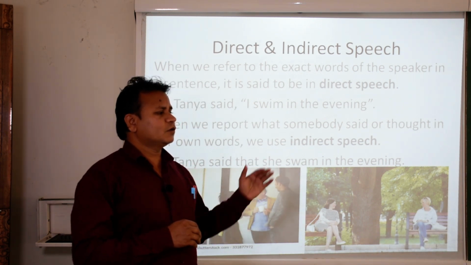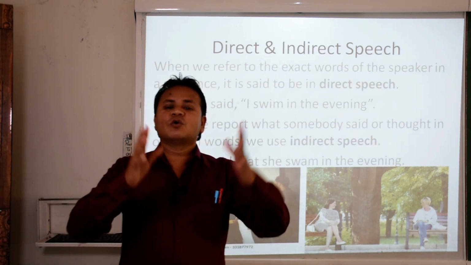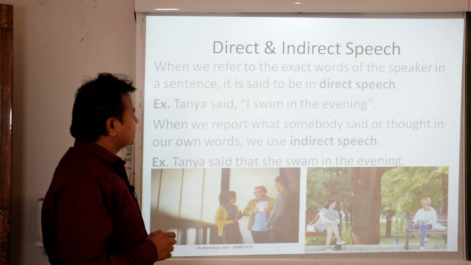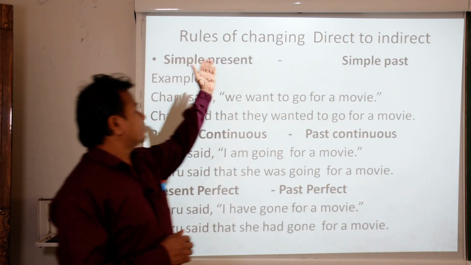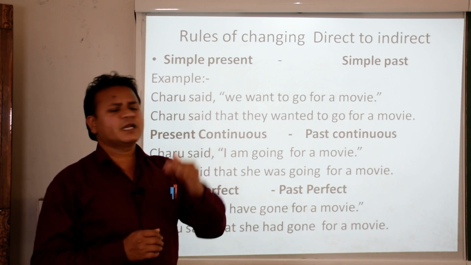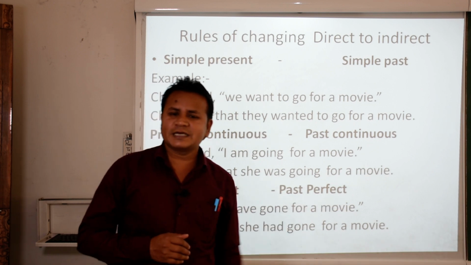Now before we go through the examples, we will discuss the rules or regulations of direct and indirect speech. Let us see. Rules of changing direct to indirect. How direct speech is changed into indirect speech.